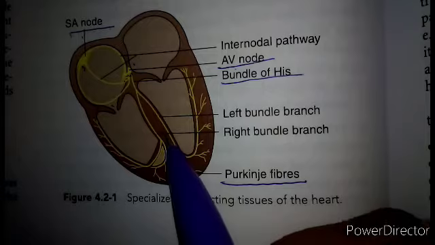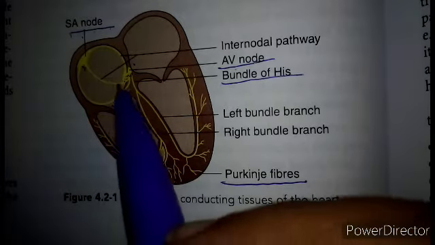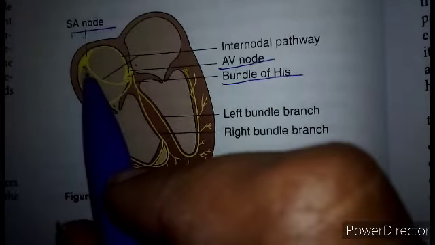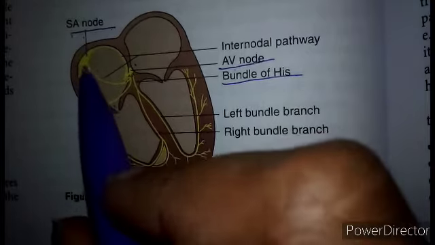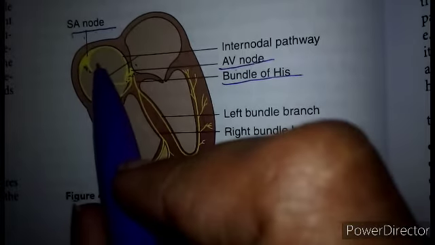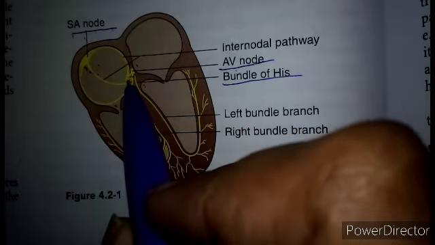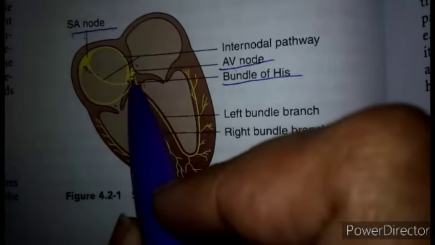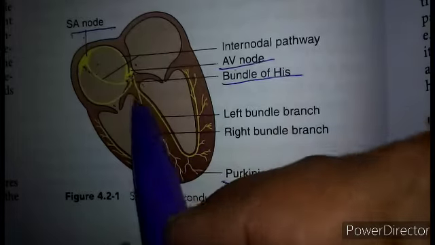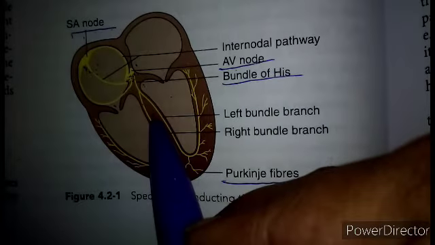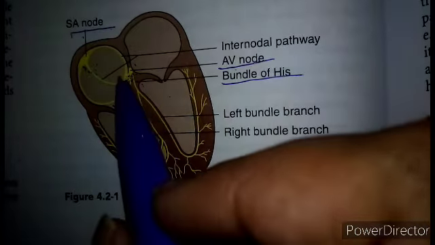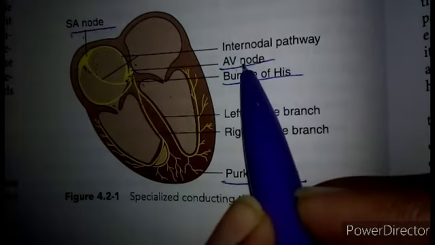A patch of this tissue is present in the right upper corner of the right atrium, called the sinoatrial node. Another mass of this tissue is seen in the lower left corner of the right atrium close to the atrioventricular septum, called the atrioventricular node, which is the AV node.